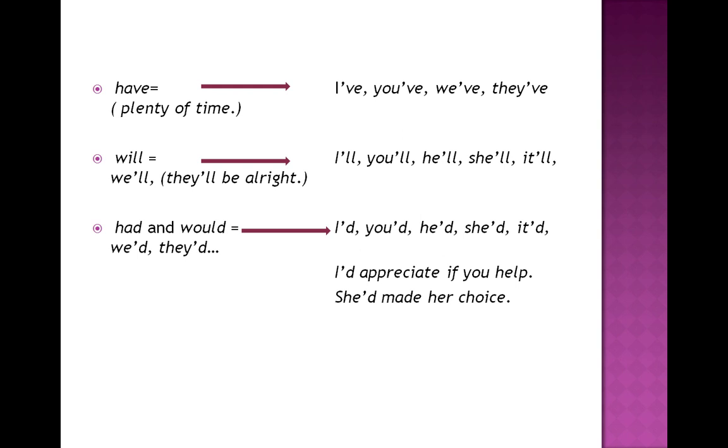The example right here: I'd appreciate it if you help. The next one is she had made. If we completely read it, it becomes she had made her choice. When contracted, it becomes she'd made her choice, or it could be she'd made her own choice.